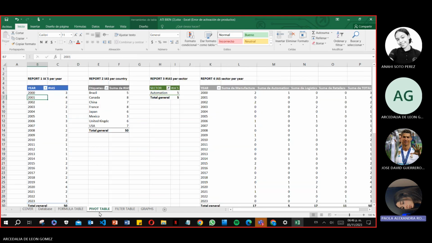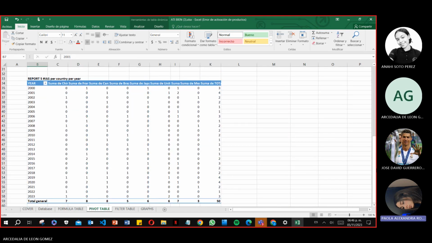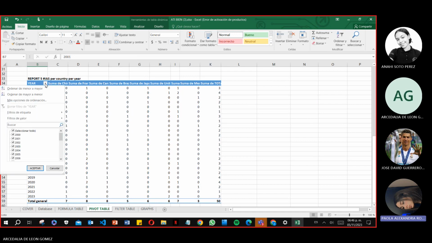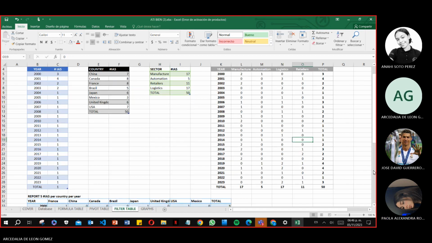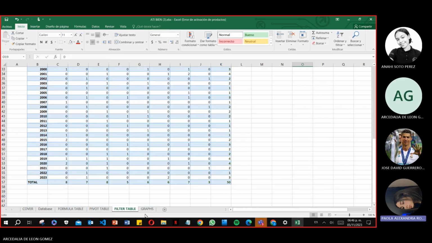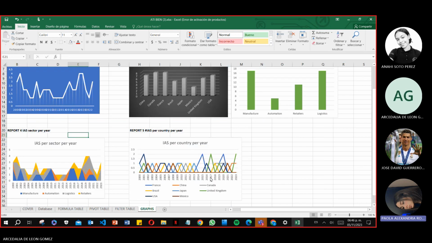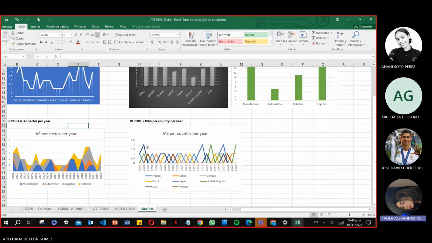In the case of the second table, we use the dynamic table function explained above, and in the last one, we use a filter of the base data table. And in the same way, we create a graph with the graphic function of the Insert tab, selecting one of the three tables.